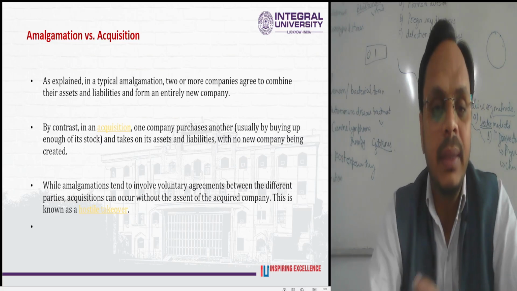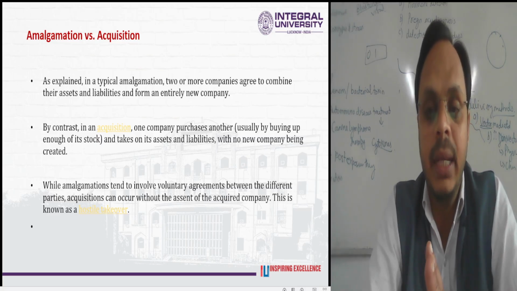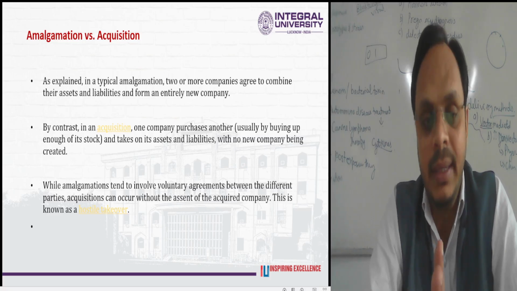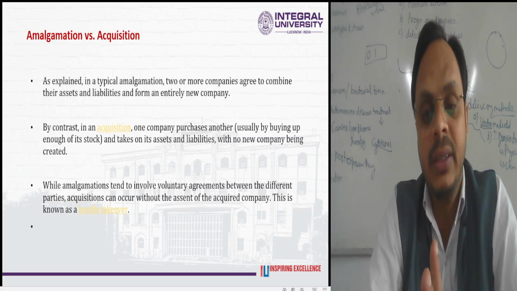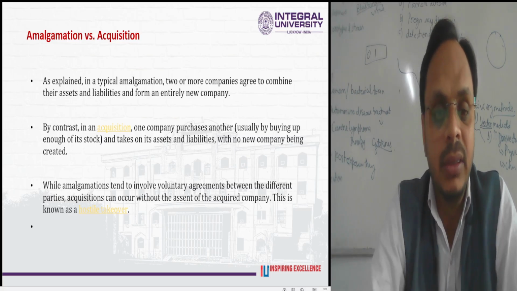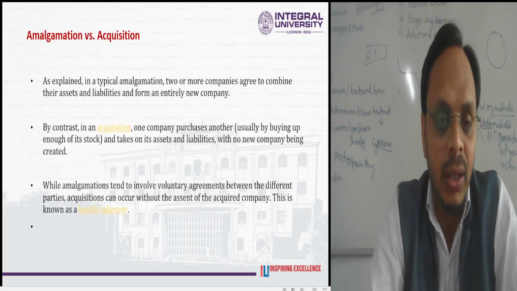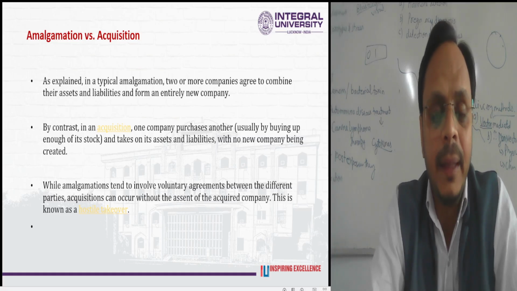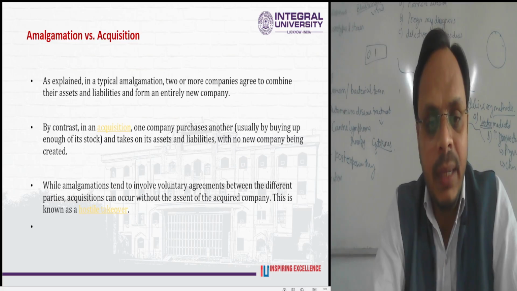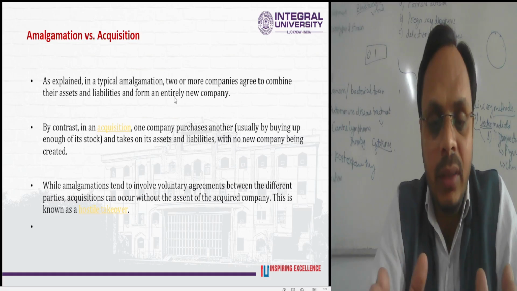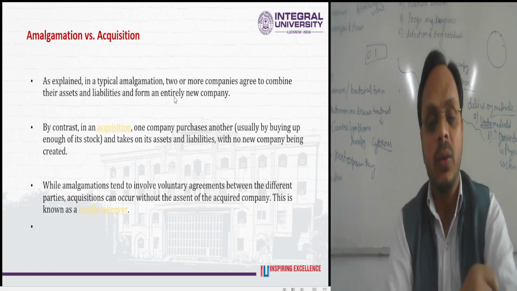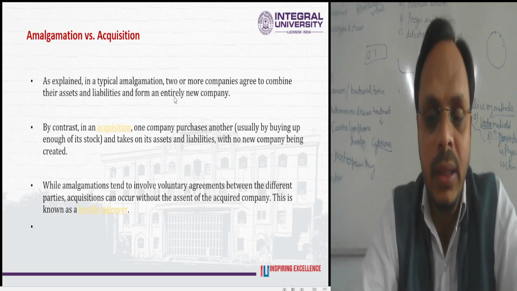While amalgamation tends to involve a voluntary agreement between the different parties, an acquisition can occur without the assent of the acquired company. This is known as a hostile takeover. So in case of an amalgamation, it is a voluntary agreement of all the stakeholders, and the consent of all the stakeholders is required.